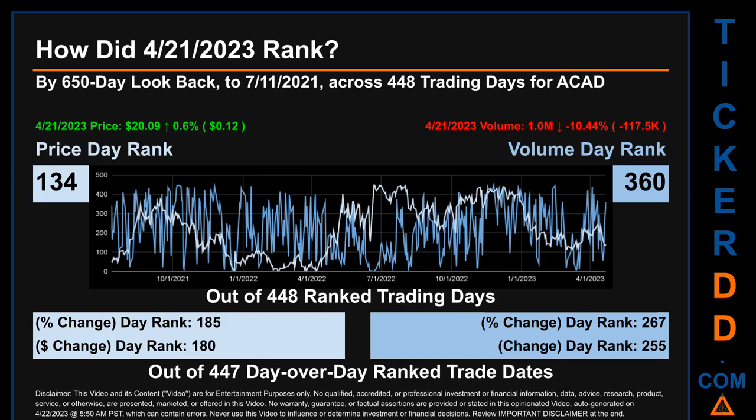The line graph overlays price and volume's daily ranking, as shown respectively in light versus dark blue, across those target days' trading days. In this view, essentially the dips are good whereas the spikes are bad. The price's day-over-day percentage change, jumping 0.6% on April 21, 2023, had a day rank of 185 while its dollar difference of 12 cents had a rank of 180 when compared day over day across 447 trading days. Volume's percentage change and difference were ranked respectively at 267 and 255.